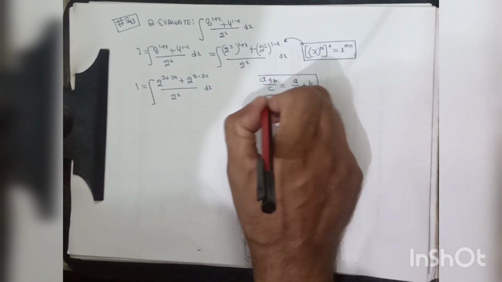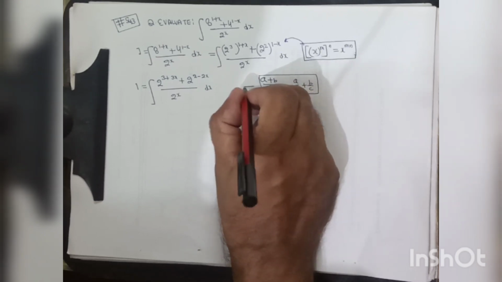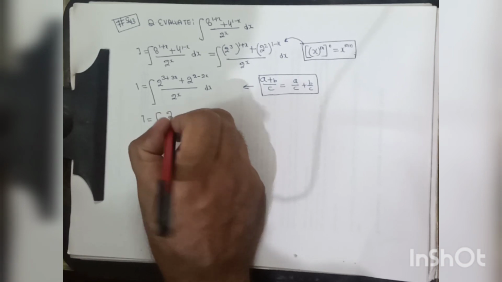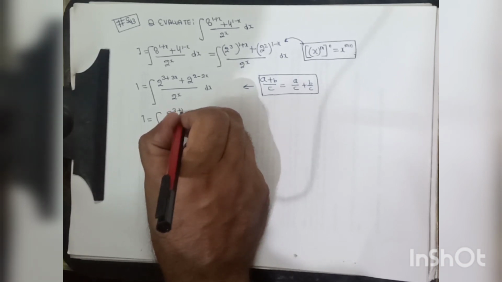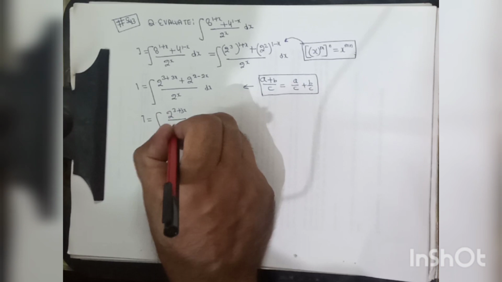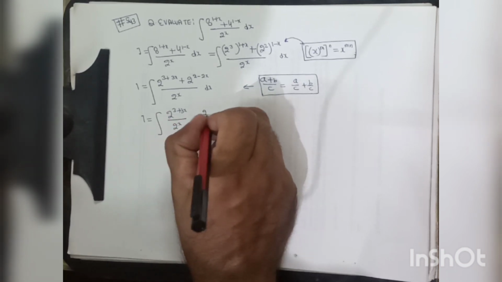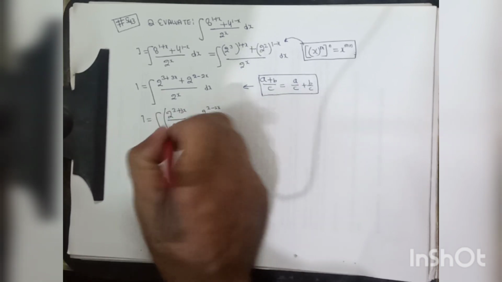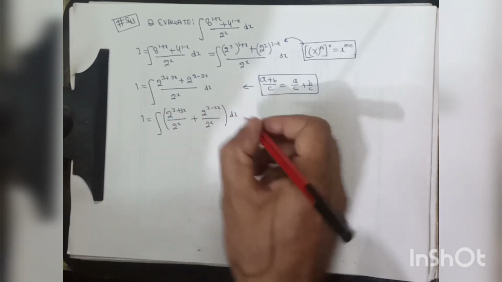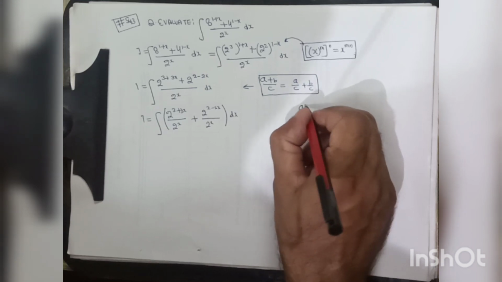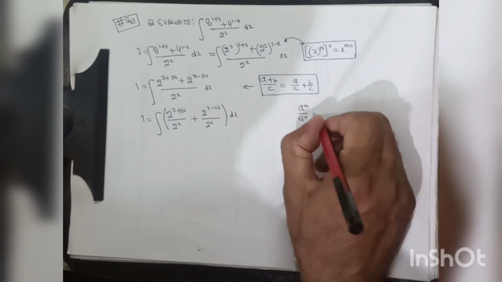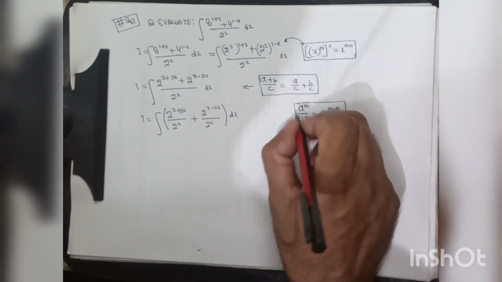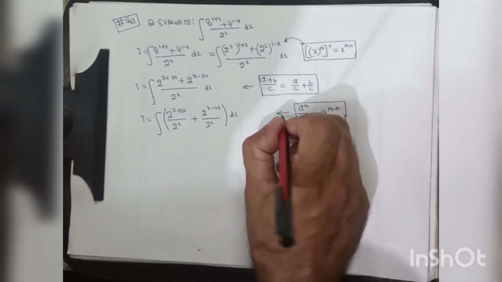So we will use this here. The given integration may be written as the integral of (2 to the power 3 plus 3x divided by 2 to the power x plus 2 to the power 2 minus 2x divided by 2 to the power x) dx. Now we know a to the power m divided by a to the power n is equal to a to the power m minus n. So we will use this formula in this step.